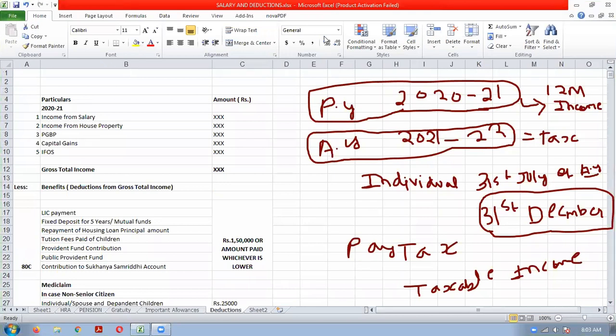Now, to calculate the tax, we will have to know what the taxable income is properly, because income tax will be paid on the taxable income. To calculate the taxable income, you should have very detailed knowledge of all the 5 heads of income.